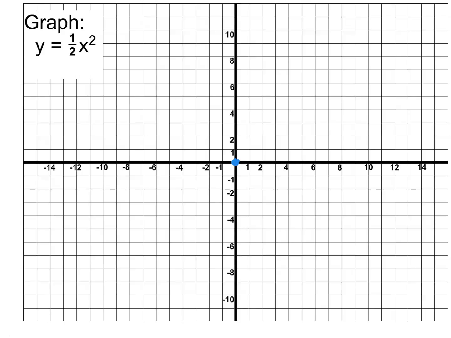All right, then, normally we'd then go over 1 and up 1, because 1 squared is 1. In this case, I'd multiply the 1 by 1/2, and so we're going to go over 1 and up 1/2. Go ahead and do that on both sides of the vertex. Next up, we'd normally go over 2 and up 4, because 2 squared is 4. So, instead of going up 4, 4 times 1/2 is 2. So, I'm instead going to go up 2 here. So, over 2 up 2.